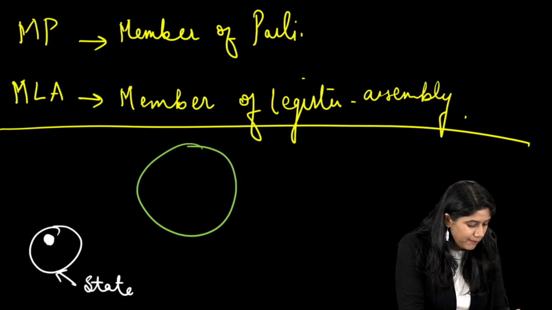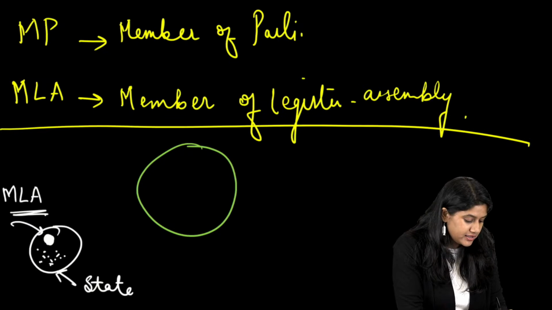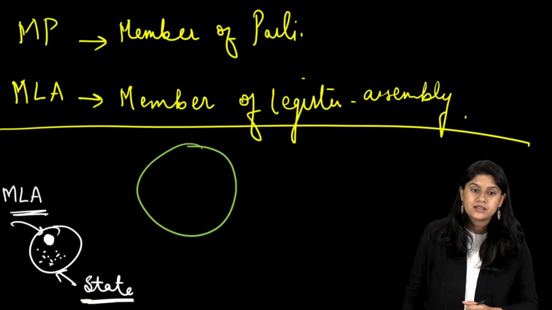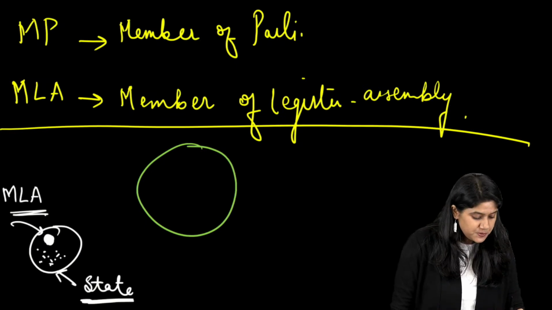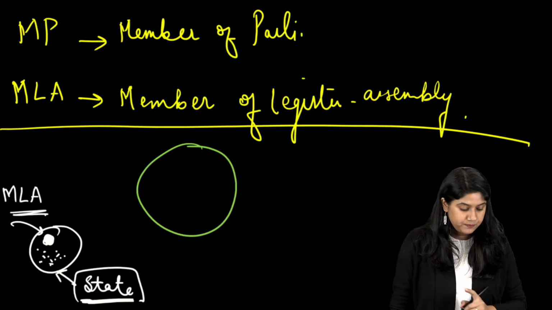Now this particular member, when it's there in the state, elected by the people, we call it an MLA. Everyone, are we clear? It is representing the state. So if this person is there in the state, we call it an MLA.